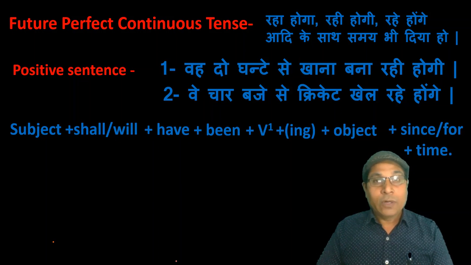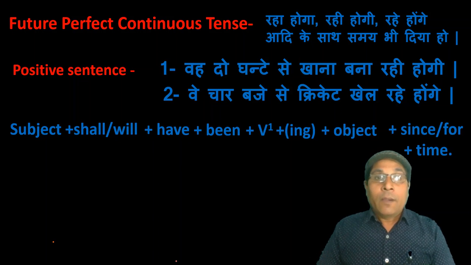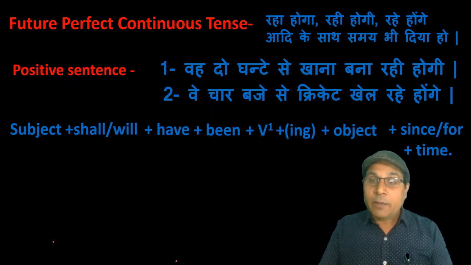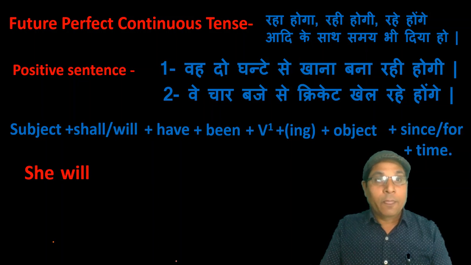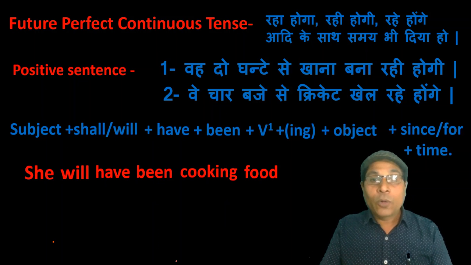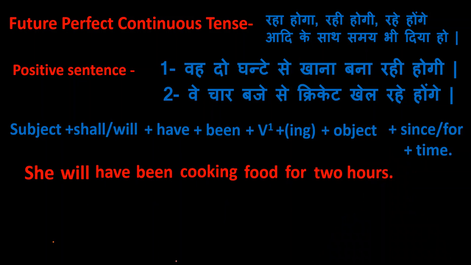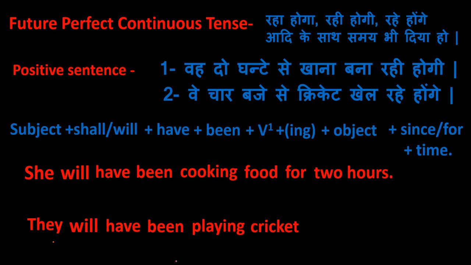Let us try to translate these sentences with the help of rules. वह 2 घंटे से खाना बना रही होगी. She will have been cooking food. Here there is a period of time, that is why we have to use for 2 hours. They will have been playing cricket since 4 o'clock.